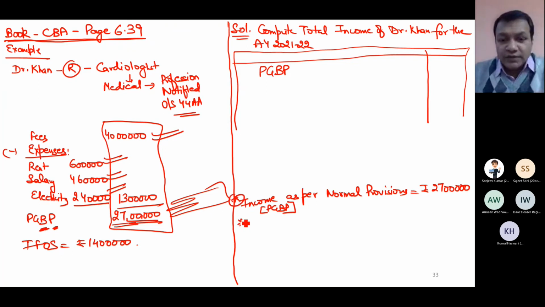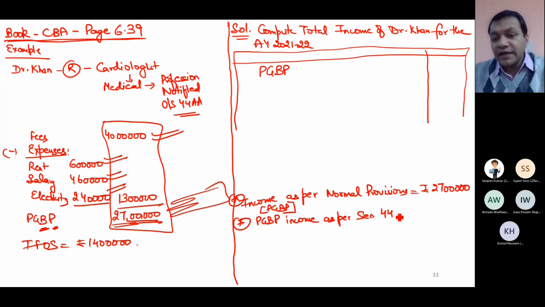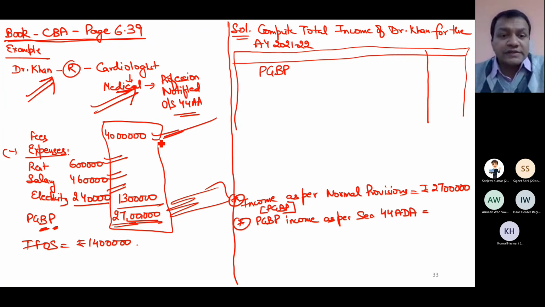So now I will do one more thing: I will compute PGBP income as per the provisions of section 44ADA. So what conditions have I checked? That yes, Dr. Khan is a resident individual, the profession is notified, and gross receipt does not exceed 50 lakh, that's it.